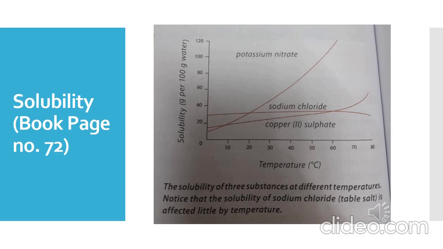The red line of the sodium chloride is clearly showing that increasing the temperature is not affecting the solubility of sodium chloride as much as it is affecting the solubility of potassium nitrate and copper 2 sulfate. Now take out your pencils. You have to write down these points because they are not mentioned in your book. We are going to discuss why the solubility of sodium chloride is affected little by temperature.